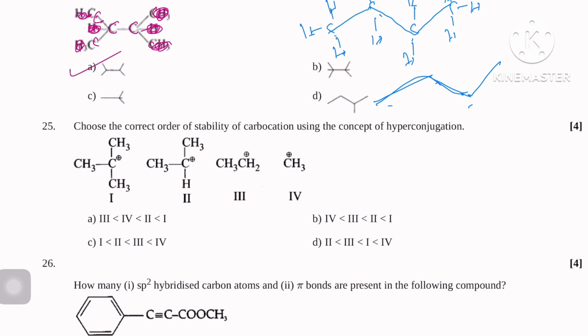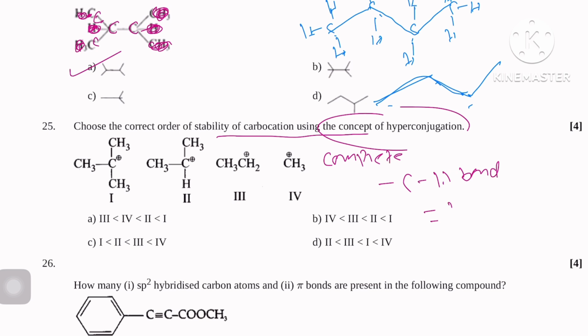Option A is correct. Next, choose the correct order of stability of carbocation using the concept of hyperconjugation. Very simple. Actually, in hyperconjugation there is complete transfer of electron of the C-H bond towards the double bond, positive charge, and free radical, known as hyperconjugation.